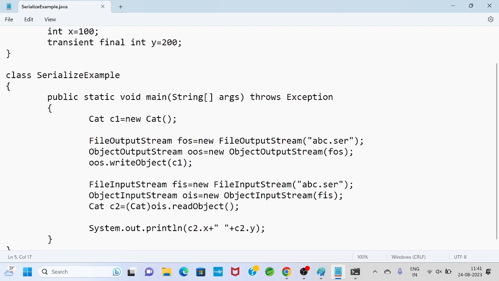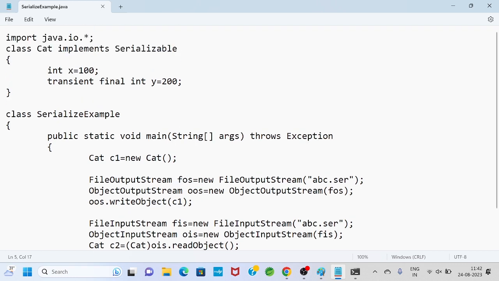To provide externalizable ability for any Java object, it is mandatory that the corresponding class must implement the Externalizable interface. In serialization, we saw the class must implement the Serializable interface. Like Serializable, there is another built-in interface, the Externalizable interface. To perform externalization, the corresponding class must implement Externalizable.